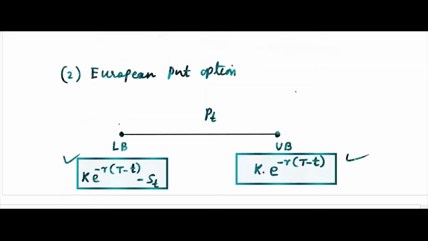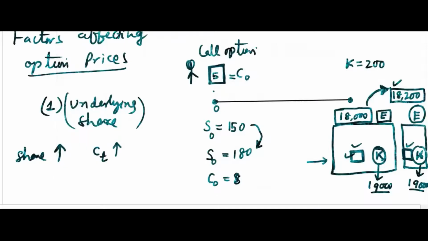Now let me go here. So what I wanted to say is, whatever option price was there, 35, here you will get 40. Suppose in this case it was 5 and it will be 8 now. So what will happen if the share price will increase? These are the factors affecting option prices.